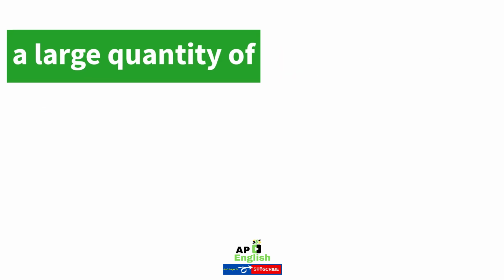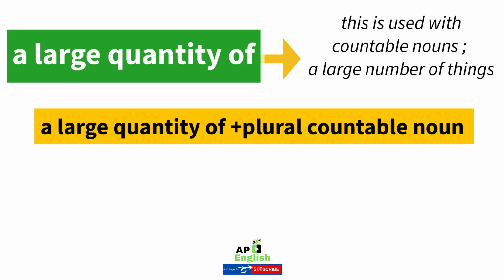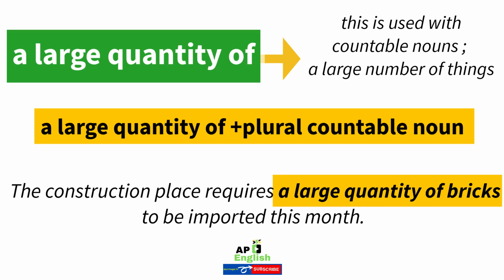A large quantity of. This is used with countable nouns, and this means a large number of things. Example: the construction site requires a large quantity of bricks to be imported this month.